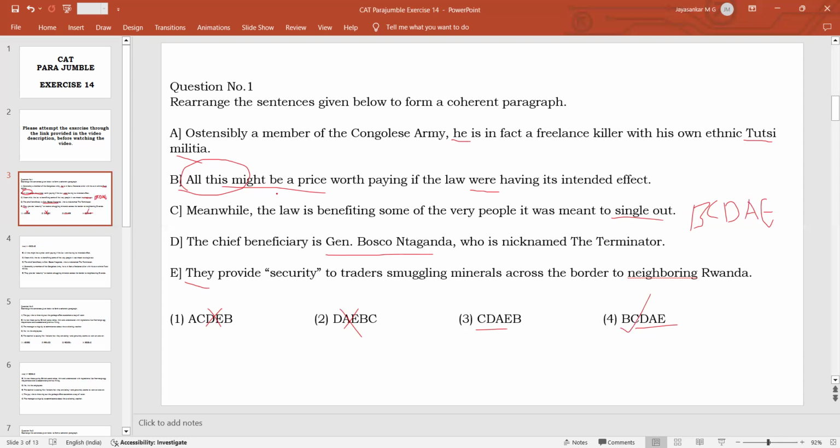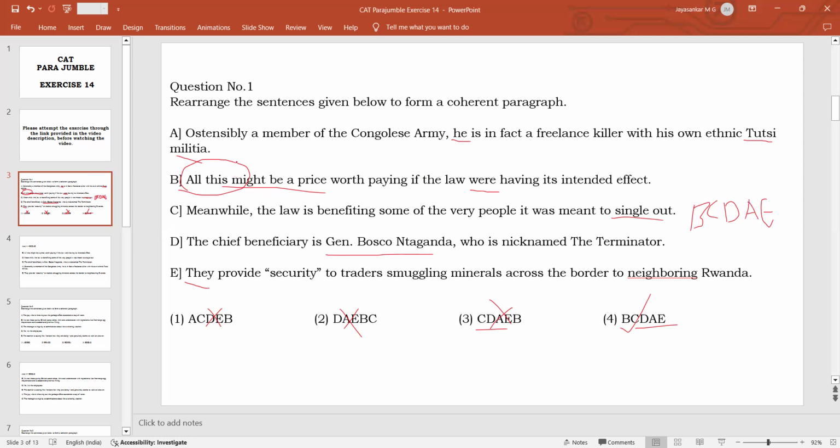And as for all this being a price, we are not talking about whatever price we are paying. We are only talking about General Bosco supporting the smugglers. The price the normal people are paying is not stated here. So there are two reasons why B cannot be the last statement. B should be the first statement. Only then it becomes logical. You might have some issue with all this, but we have to understand that this might have been taken from the middle of another passage.